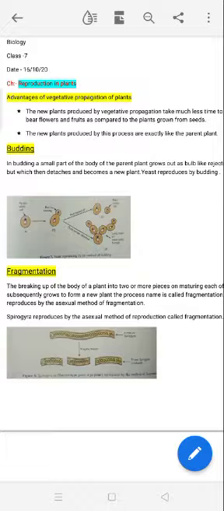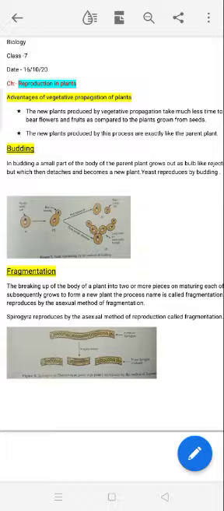At a time we can get a huge number of new plants as compared to plants grown by sexual reproduction. Next, the new plants produced by this process will be an exact copy, that means morphologically and genetically the same as the parent plant.